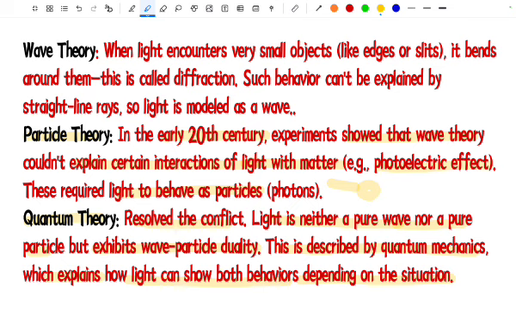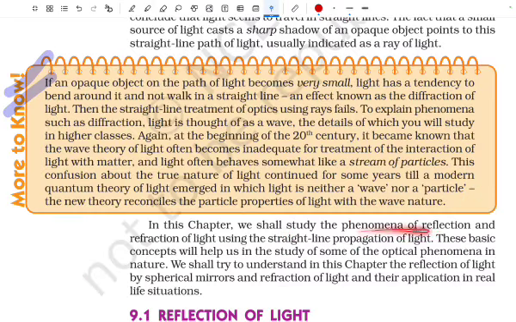Now I hope you have got a clear idea about what is given in that chapter. We will be studying the phenomena of reflection and refraction of light using straight line propagation of light. So we will be considering only the straight line propagation, not the wave theory, the particle theory, nor the quantum theory. These basic concepts will help us in the study of some of the optical phenomena in nature. We shall also try to understand in this chapter the reflection of light by spherical mirrors and refraction of light and their application in real life situations.